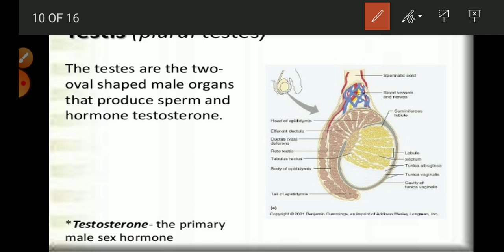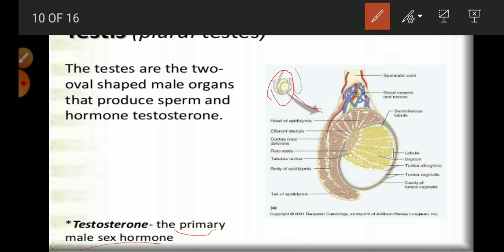We can see here the testes are two oval shaped organs, and they produce sperms and male hormones, that is testosterone. That is a very important primary male sex hormone that develops the secondary characters and gives maturation to sperms. So here are the testes, one on each side, and then you can see the enlarged diagram.